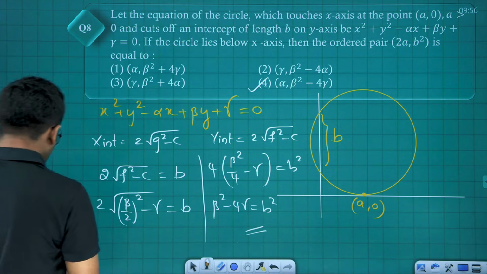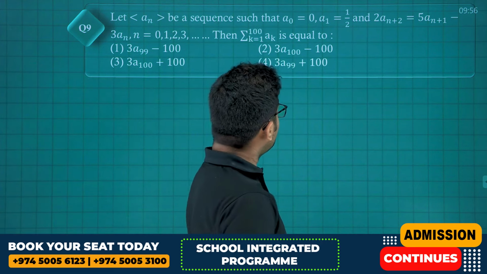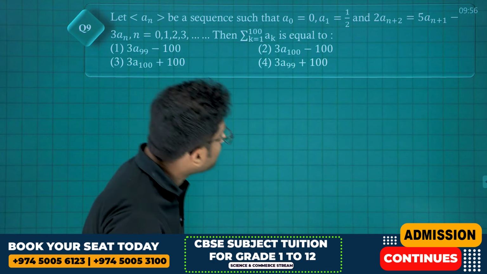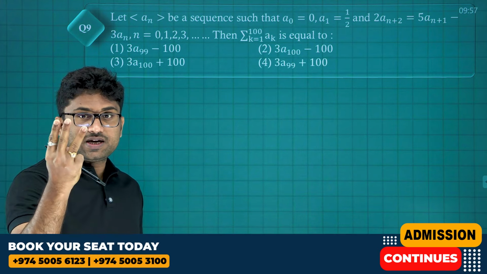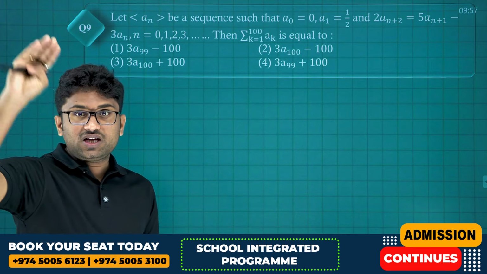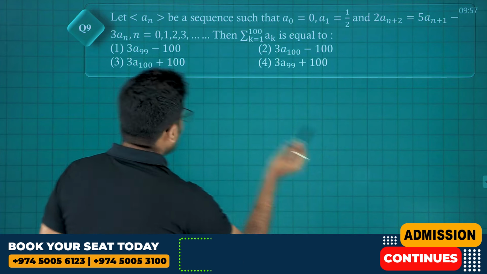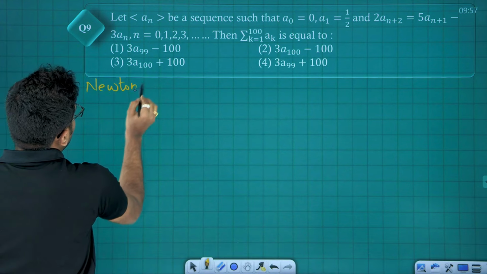Next question. Given a sequence such that a0 is 0, a1 is 2 times of... See friends, the moment you see an plus 2, an plus 1 and an, 3 consecutive terms in descending order, 3 consecutive terms in descending order means Newton's formula. I repeat, Newton's formula.